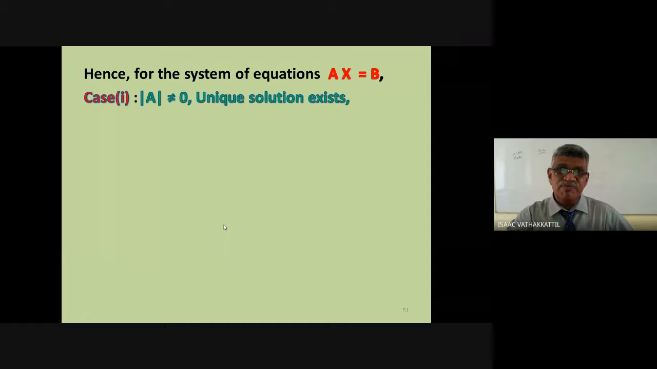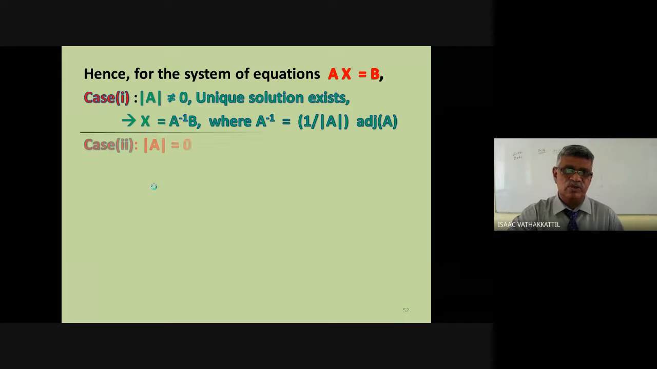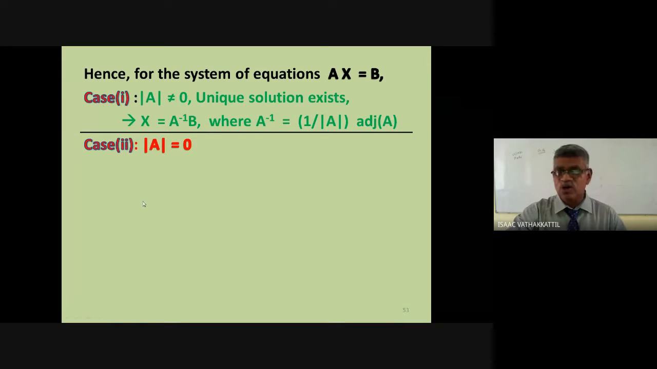So for the system of equations, you have to read this very carefully to understand it. If determinant A is non-zero, a unique solution exists, and what is that unique solution? X equal to A inverse B, where A inverse equal to 1 by determinant A into adjoint of A. What is the condition? Determinant A should be non-zero. If determinant A is 0, unique solution does not exist.